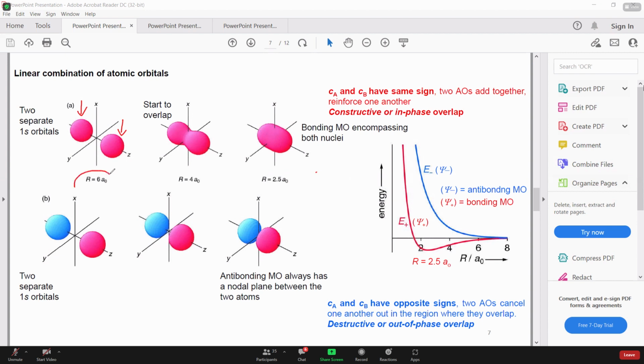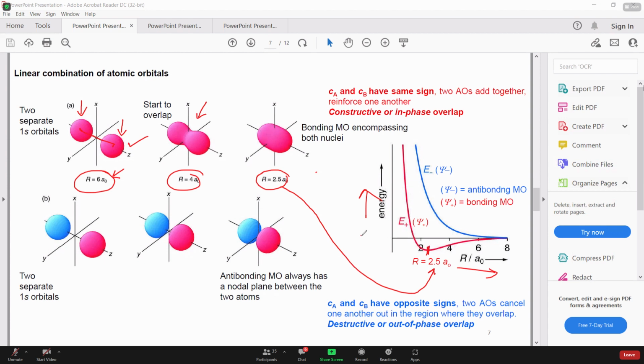And very important, we are talking about the internuclear distance. This is the nucleus here, this is the nucleus here. That's the distance between the two nuclei. So if it's 6 a naught, they are far apart. If that's 4 a naught, there is some overlap. And this is the point representing this minima. Since this is energy, and on the x-axis we have internuclear distance, that's the minima.